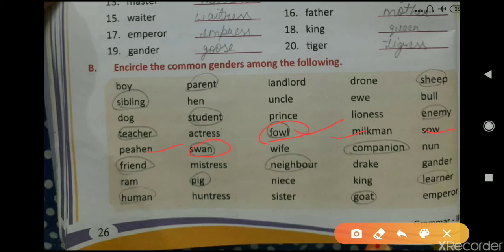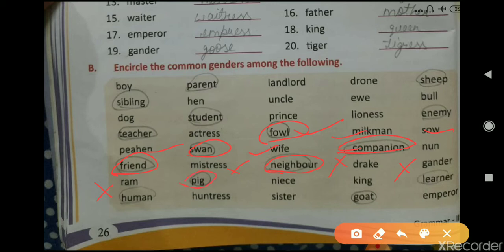Swan is common gender, circle this one. Wife is not a common gender. Companion is a common gender. Then again friend is a common gender, circle this one. Mistress is not a common gender. Neighbor is a common gender, so circle this one. Drake is not a common gender. Gander is also not a common gender. Ram is also not a common gender.